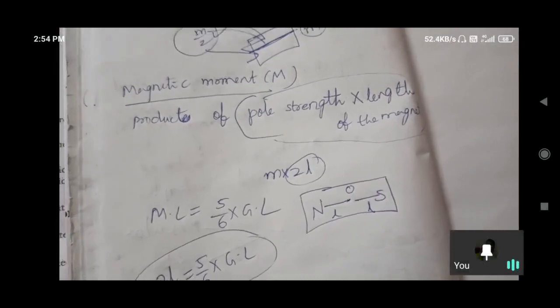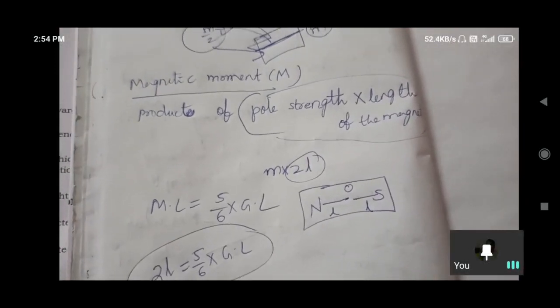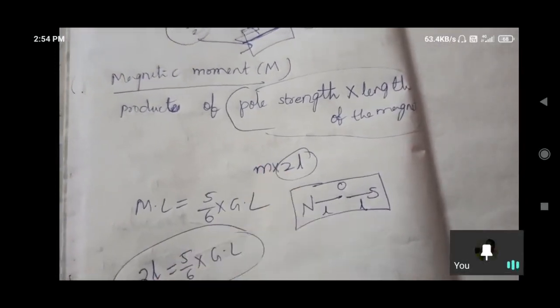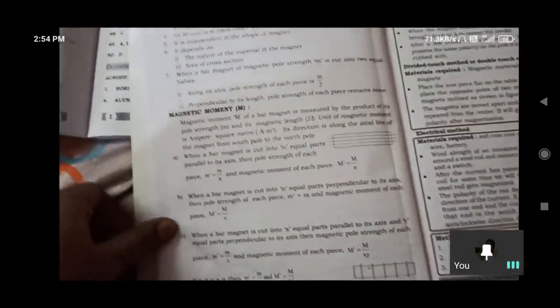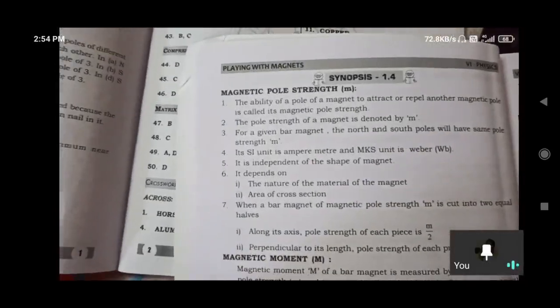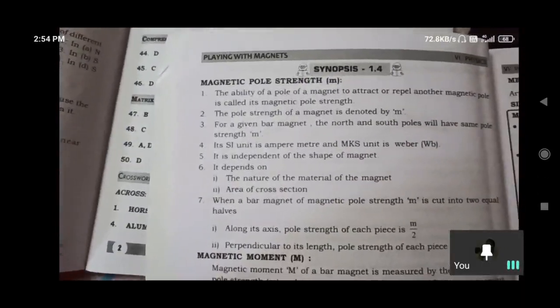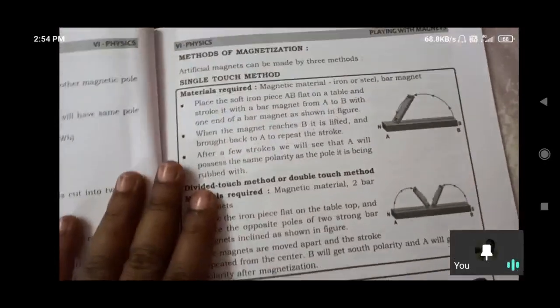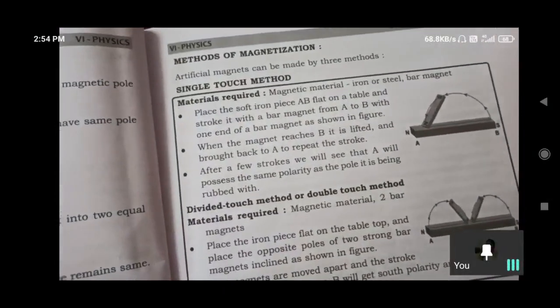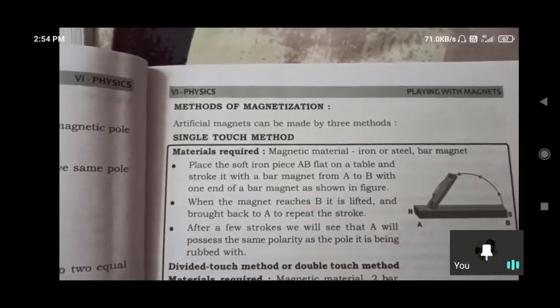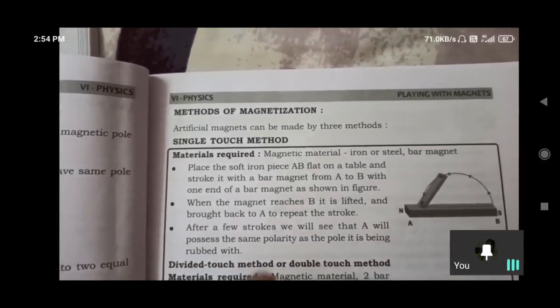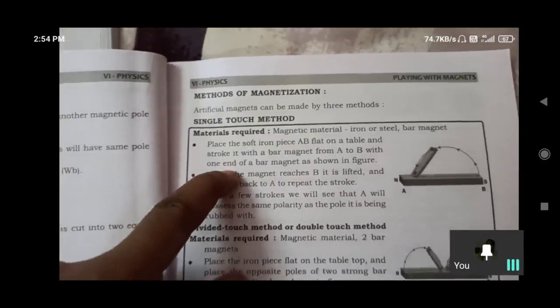The magnetic strength we have small m and magnetic length we have 2L, pole strength into length of the magnet. So in that manner we can understand the moment and strength. These two are important for problem solving. You have to understand this first. And the next one is methods of magnetization. These two methods I already told in the last class.